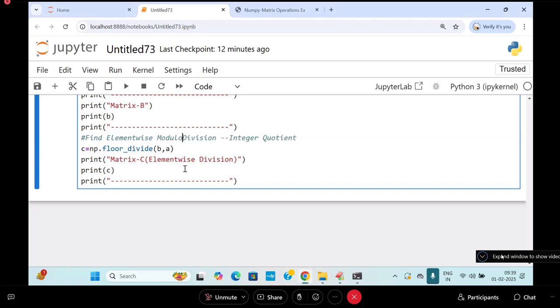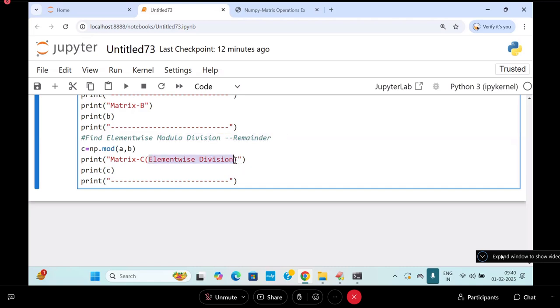Modulo division will give you the remainder, right? So I apply np.mod of A comma B. It is called modulo division, and it gives you the remainder.